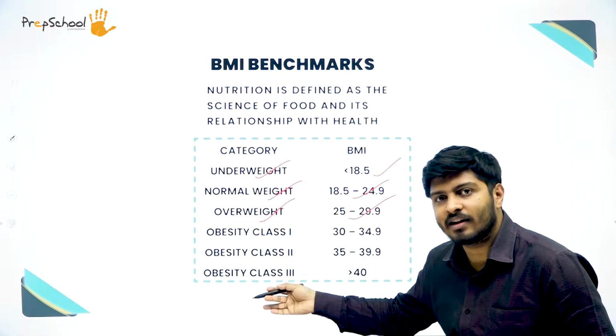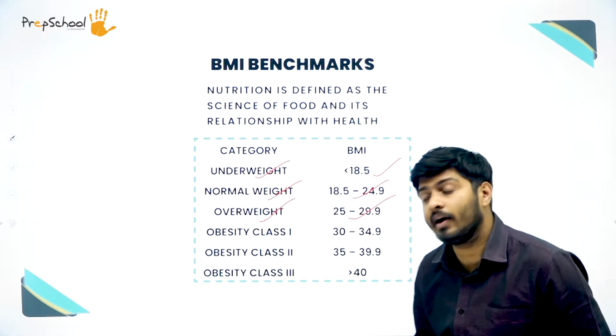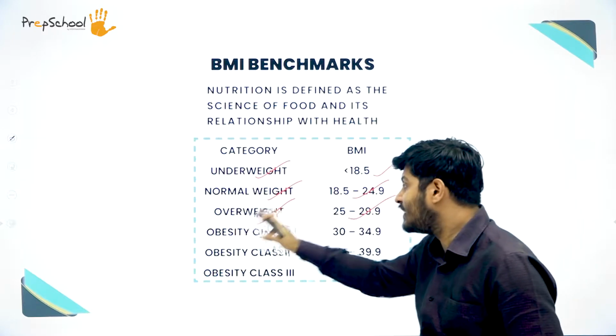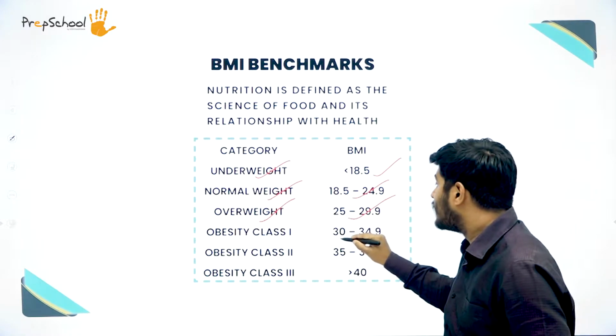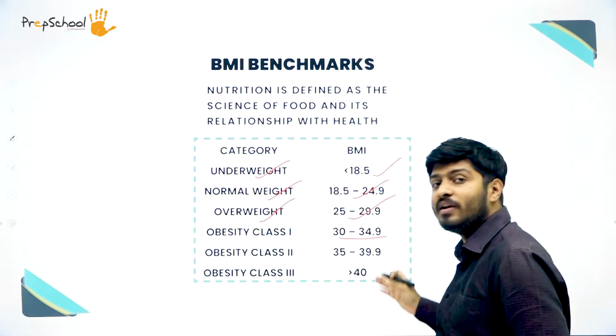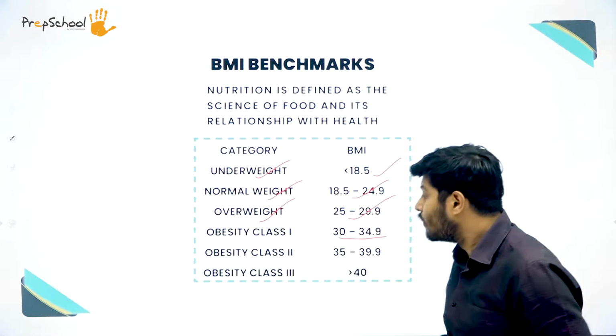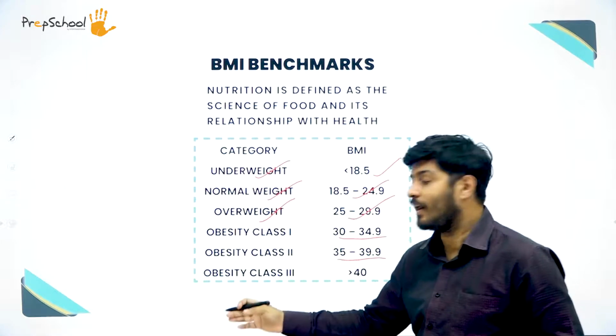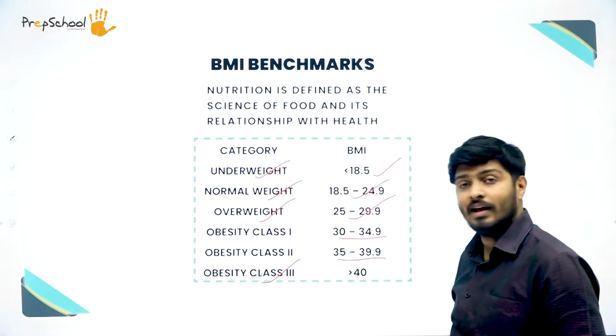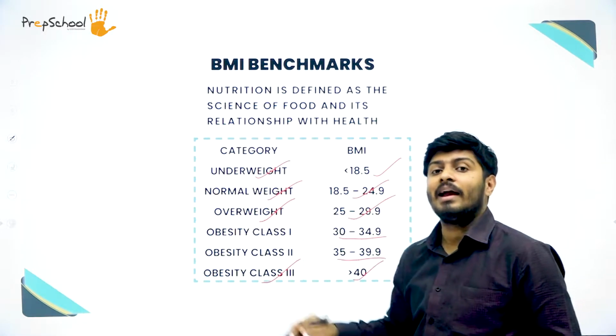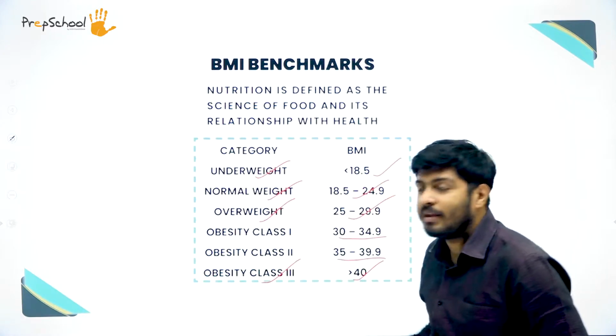Then the obesity category comes, and the obesity category is divided into three different categories. You have obesity class 1, which is 30 to 34.9. Then you have obesity class 2, that is 35 to 39.9, and after that you have obesity class 3, that is greater than 40. So these are the BMI benchmarks.